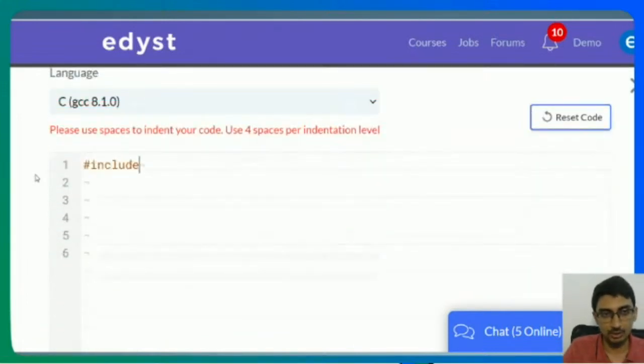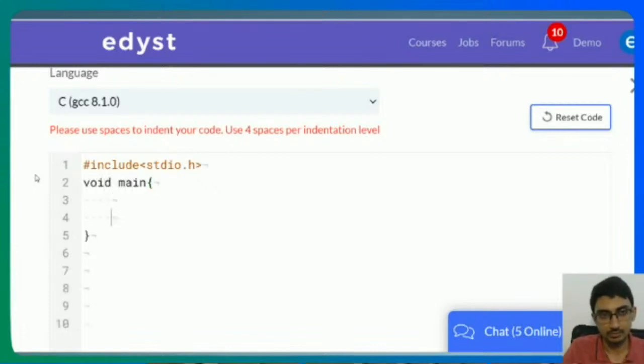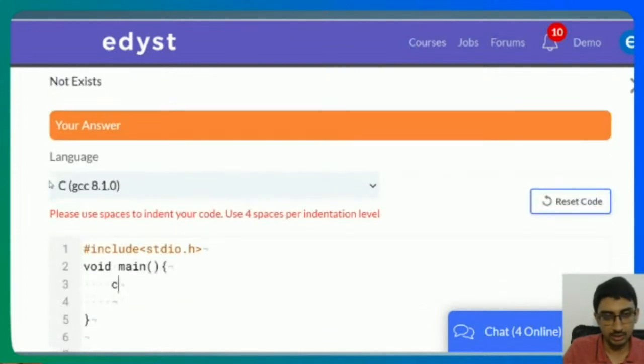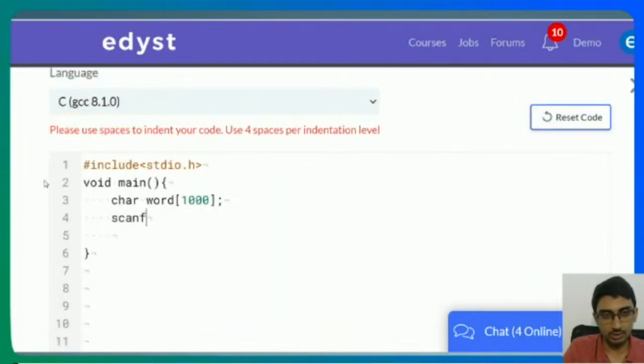So again, let me just write the standard stuff. stdio.h, void main. Now, what are we doing? We are first taking the input. We want the entire input over here, which is the word basically. So I'd say char word. Let me just give it as 1000 elements. Let me take the input, the word: scanf %s word.